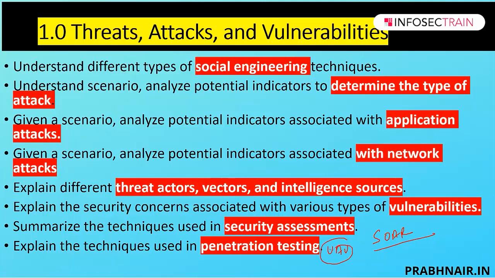UAV stands for unmanned aerial vehicles, like drones. We have what is drones, how to pen test drones, war flying, war driving, then exercise types like red teaming, blue teaming, white. All those things are covered in this section.